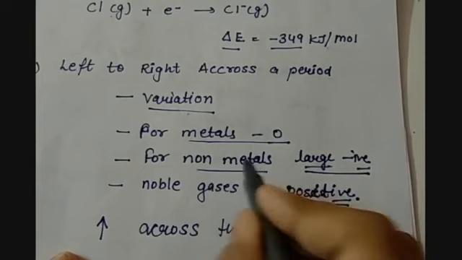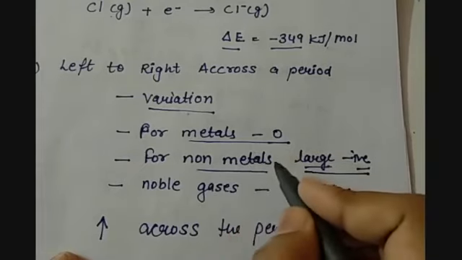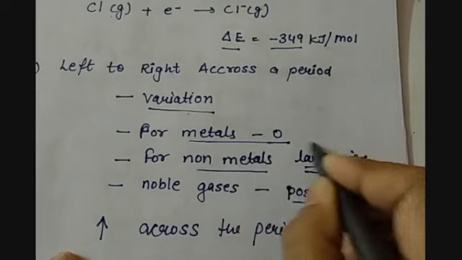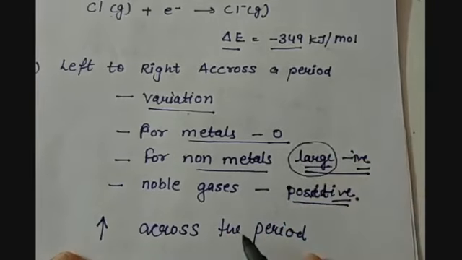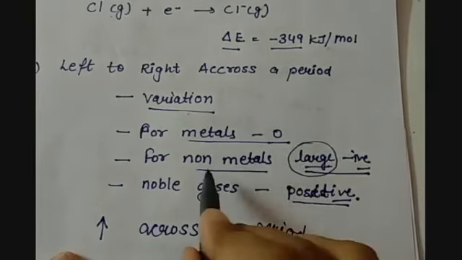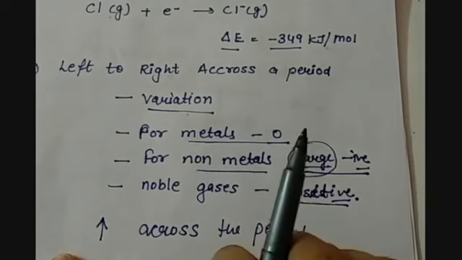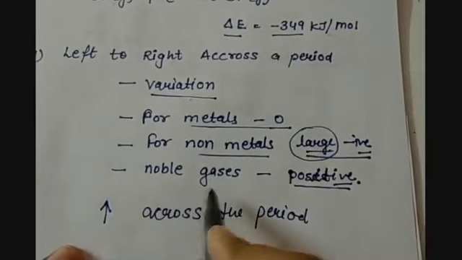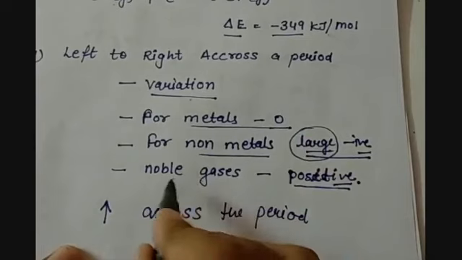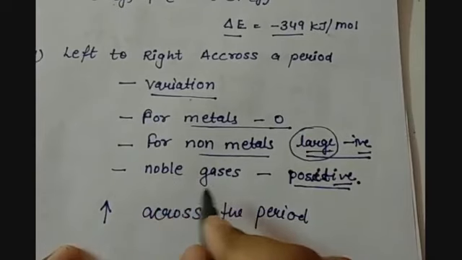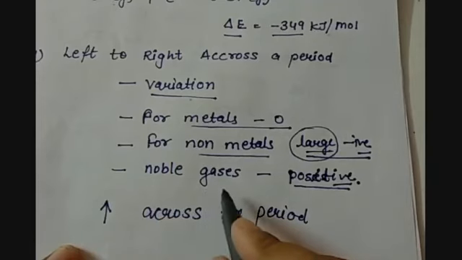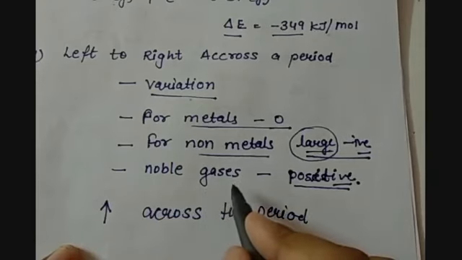So they have high electron affinity, and a large amount of energy is released when electrons are added to non-metals. But in case of noble gases, their outermost shells are already completely filled, so they will not add an electron to their atoms.